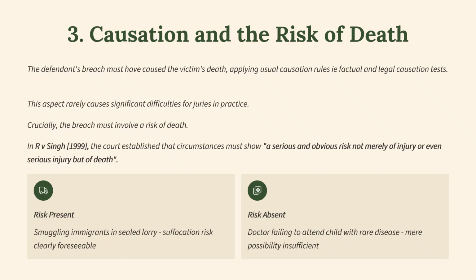Let's look at the third element, which is causation and the risk of death. The defendant's breach must have caused the victim's death, applying usual causation rules, that is factual and legal causation tests. And please watch the videos on causation. This aspect rarely causes significant difficulties for juries in practice. Crucially, the breach must involve a risk of death. So in R versus Singh in 1999, the court established that circumstances must show a serious and obvious risk, not merely of injury or even serious injury, but of death. The risk must be present.